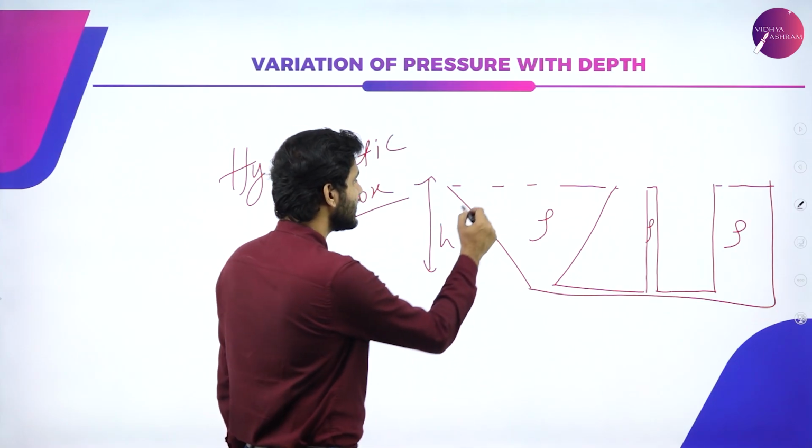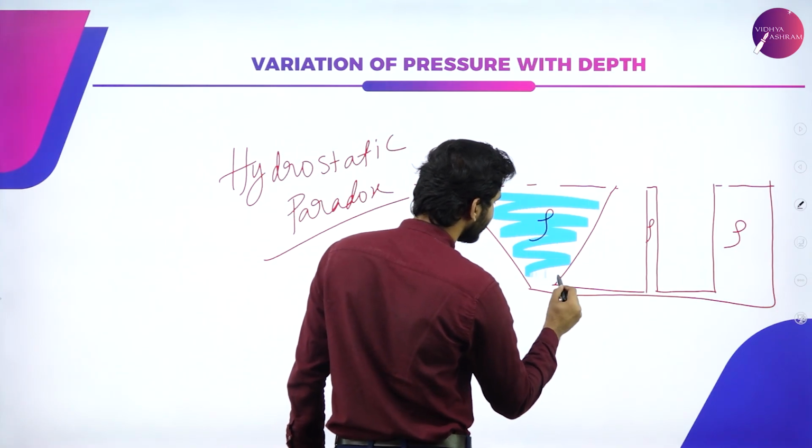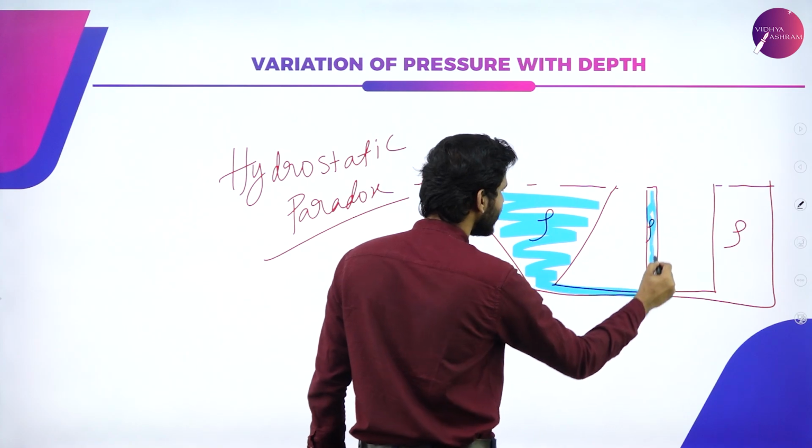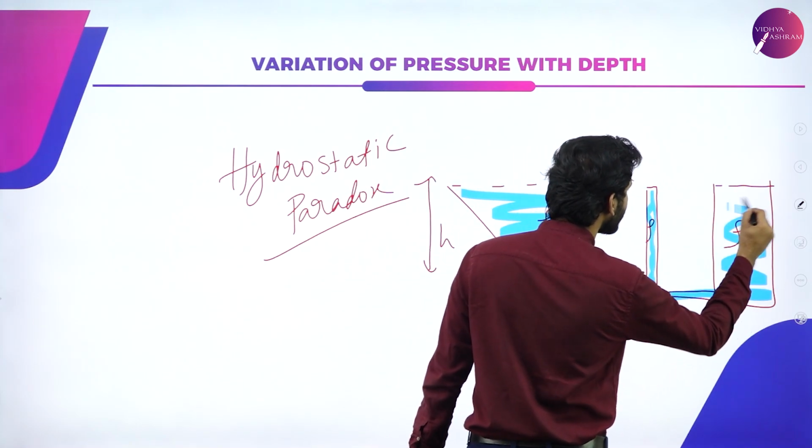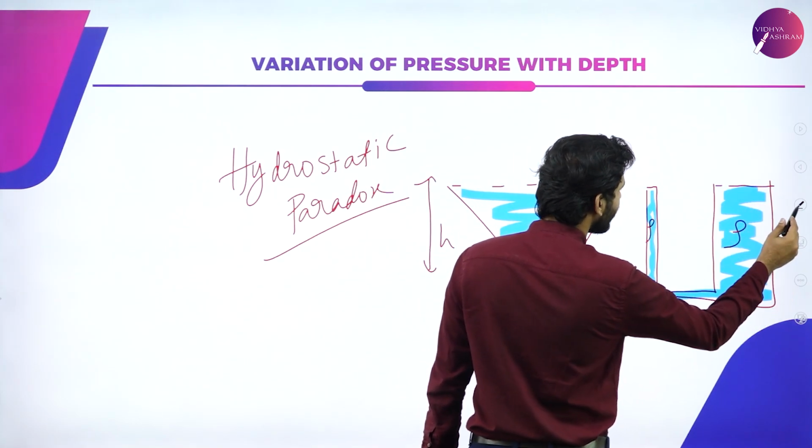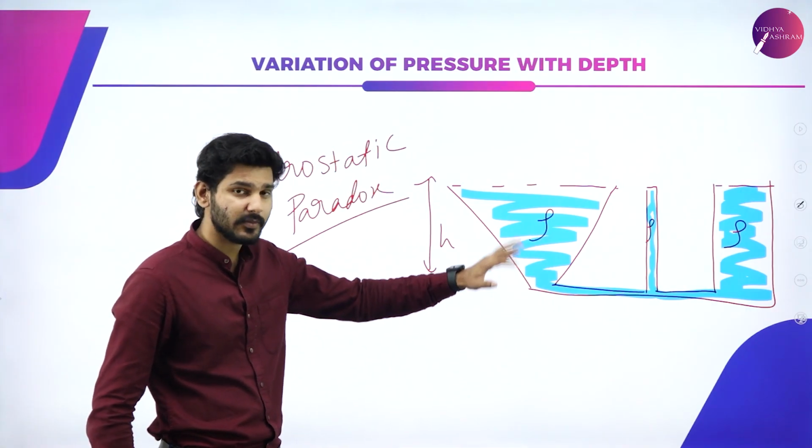What it means is that you know this is completely filled with water, right? So this is all completely filled with the same liquid.